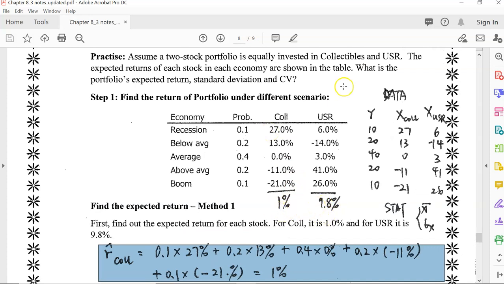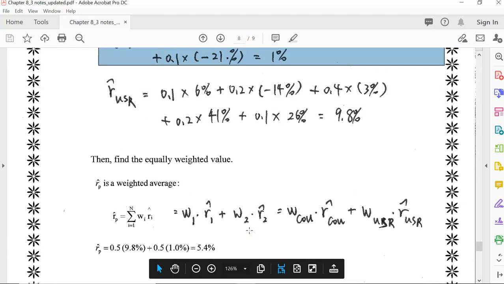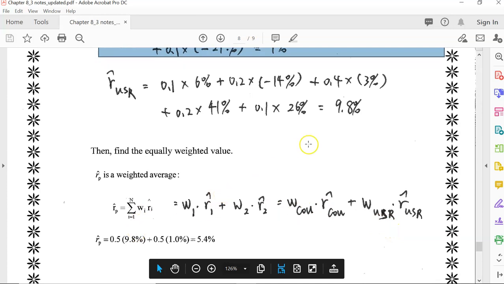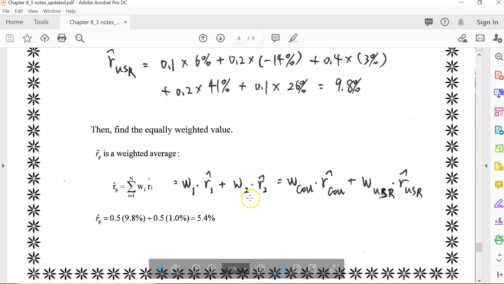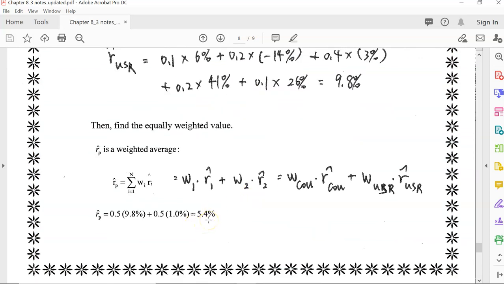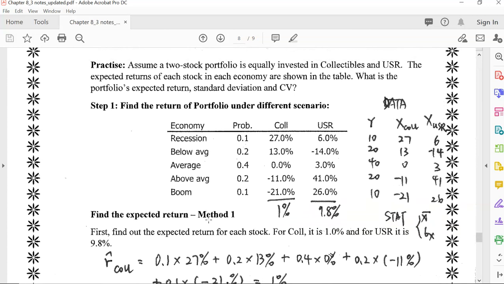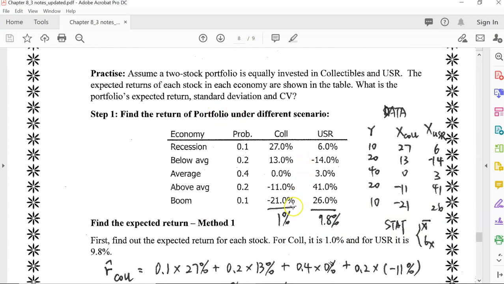And then we can have the portfolio's expected return as the 2 weights for the 2 assets multiplied by the 2 expected returns for the 2 assets. Weighted average of the expected returns of the stocks in the portfolio. So we use 50% multiplied by this 1% plus 50% multiplied by this 9.8%. So we have 5.4%. That's the first method of how we calculate portfolio return. We calculate expected return for the 2 stocks first and then take the weighted average to calculate the portfolio return.